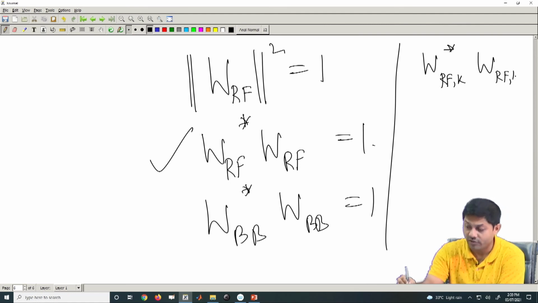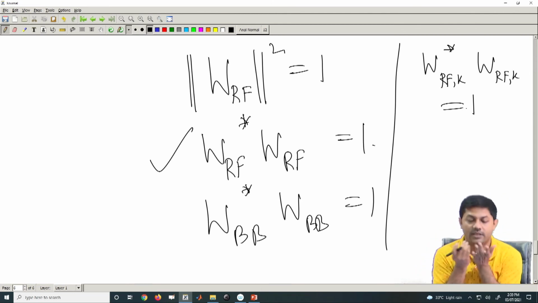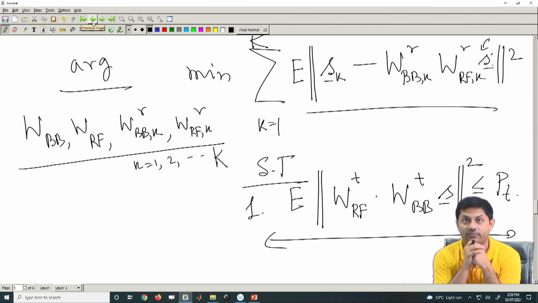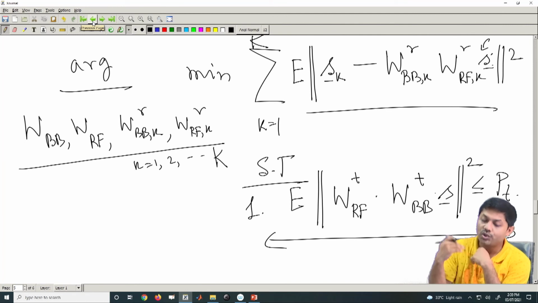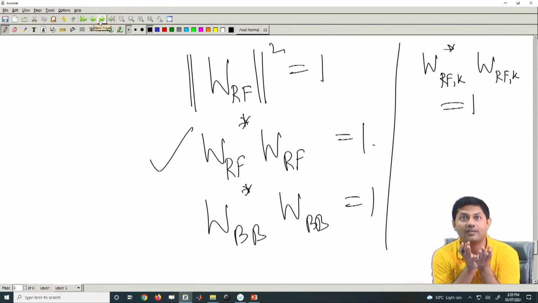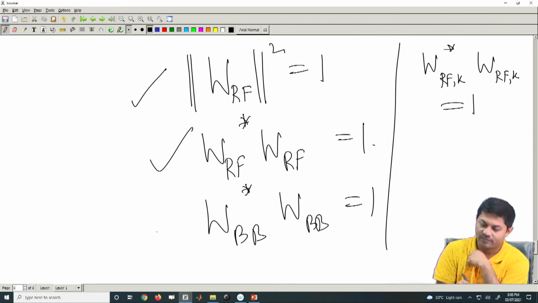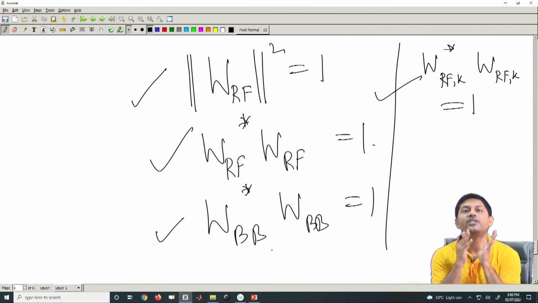Though this is not a constraint, you can make such a loose assumption, because this problem is tough to solve. If somebody gives you this cost function as the only criterion and you try to solve it, it is not a very easy way to solve it. So, to solve it, what do you do? You put some additional restriction which can make your life simpler. These are the additional restrictions. Put some additional restriction, then you will see that it is very easy to solve.